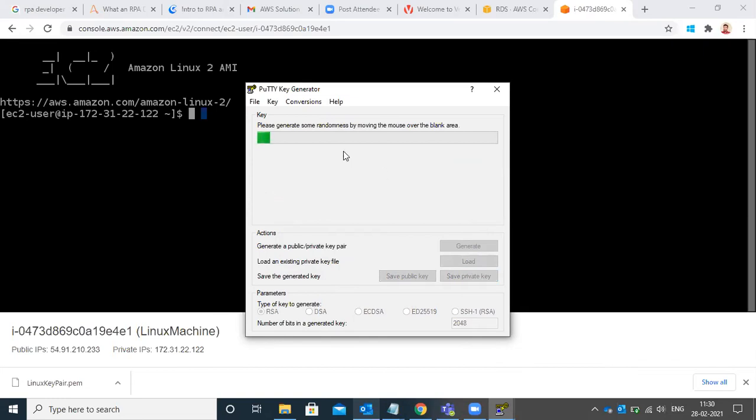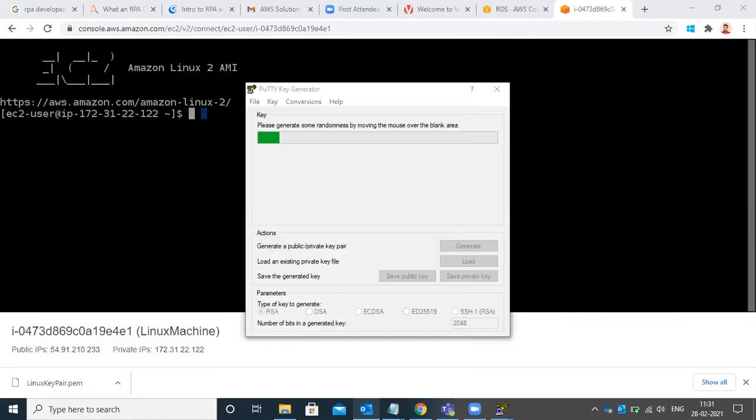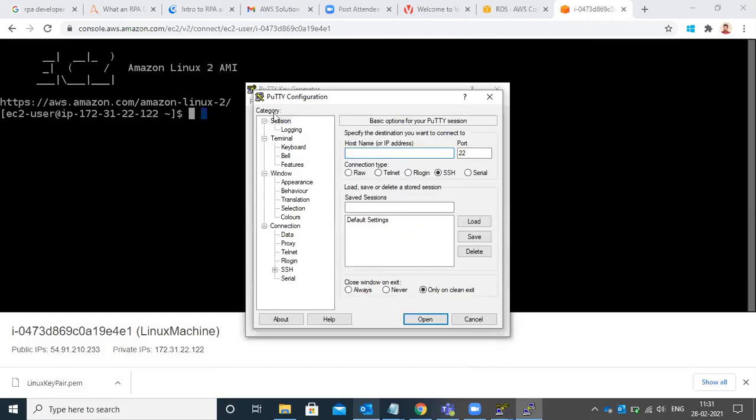Madesh, you have to connect by PuTTY. Not PuTTYgen, PuTTY. Yeah, authentication.